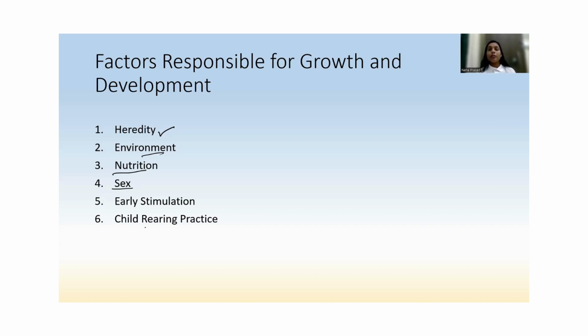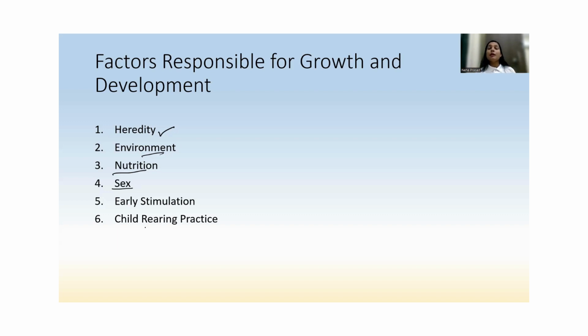They are not giving him a phone, they are spending time with the child, playing with the child, asking questions to the child, introducing new areas of interest to the child. Then the child's brain is getting stimulated at a very early stage. So it will lead to better growth and development.